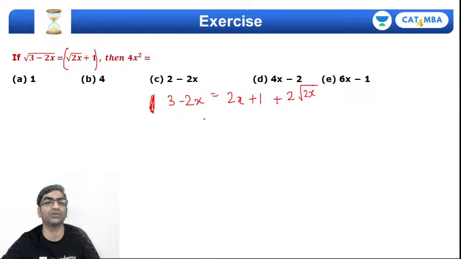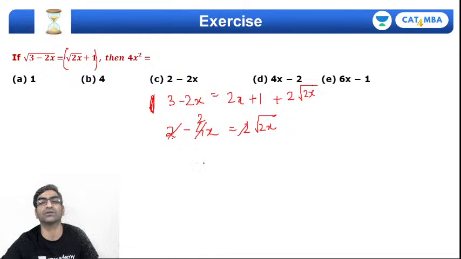Bring everything to the other side, right? So 3 minus 1, 2, minus 4x equals 2 root 2x. I can simplify with 2, 1 minus 2x equal to this. Squaring it again, what happens? 1 minus 2x the whole square.